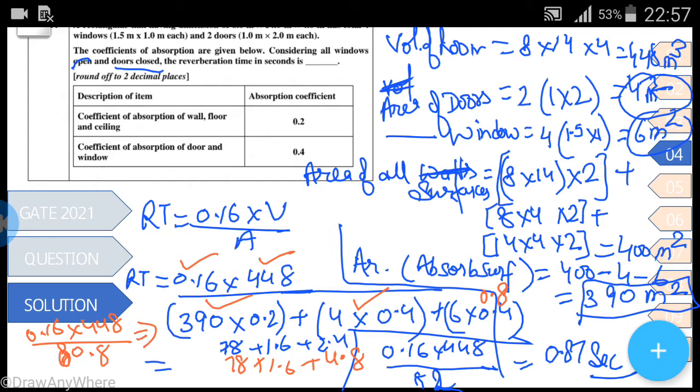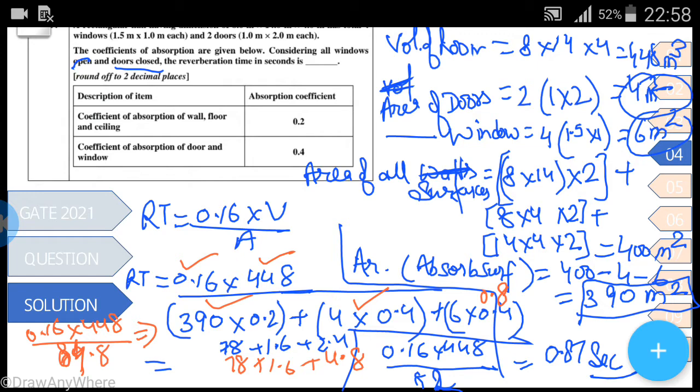Let me solve: 448 multiplied by 0.16 divided by 84.4. Sorry, not 80.8, it's 78 plus 1.6 plus 4.8, which is 84.4.